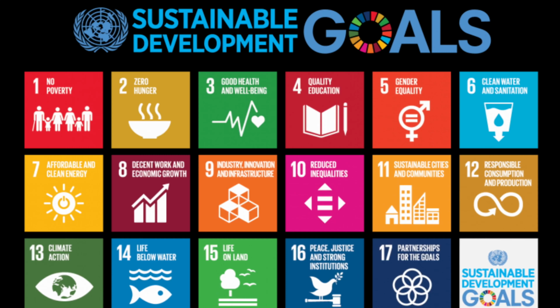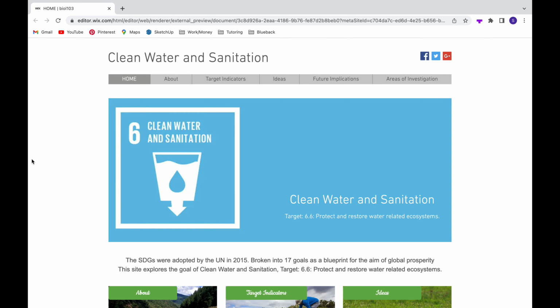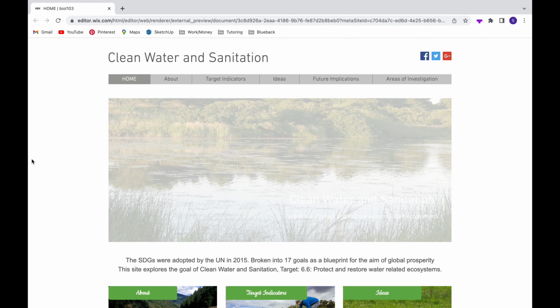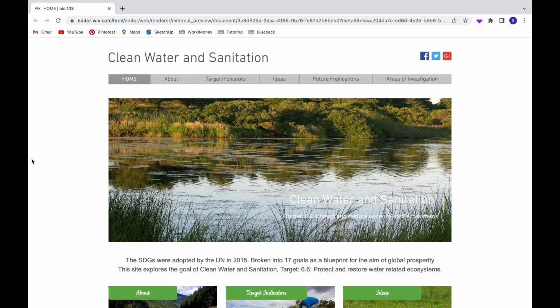In 2015, the UN adopted a Sustainable Development Plan, which is broken into 17 goals as a blueprint for the aim of global prosperity. Our group members are Sam, Ruth, Emma and Cassie, and we have chosen target 6.6 to protect and restore water-related ecosystems.